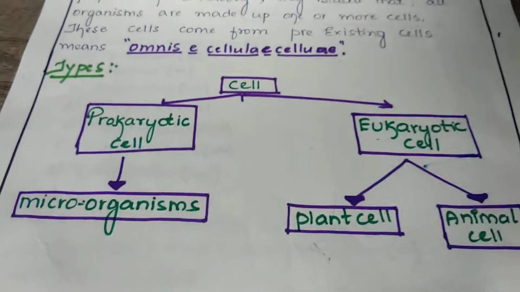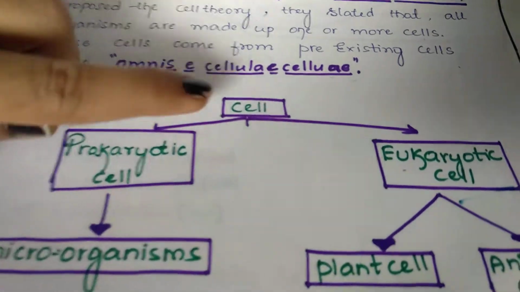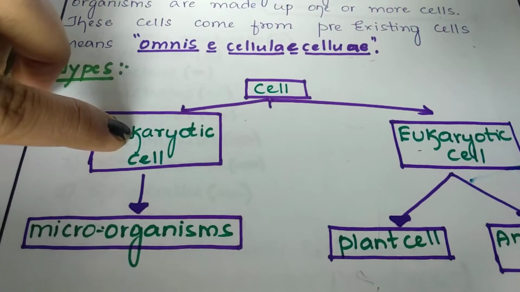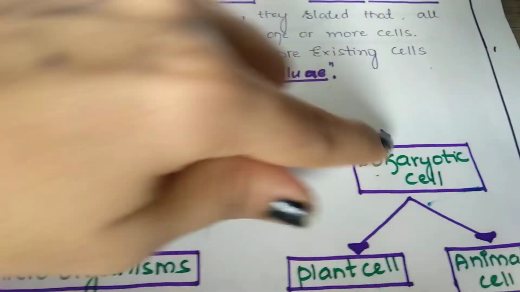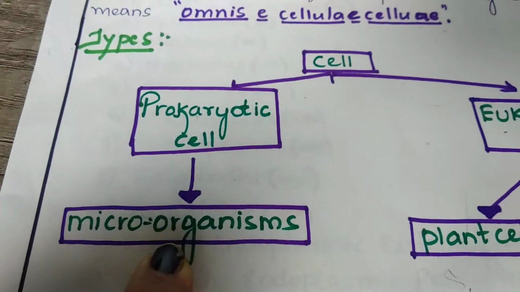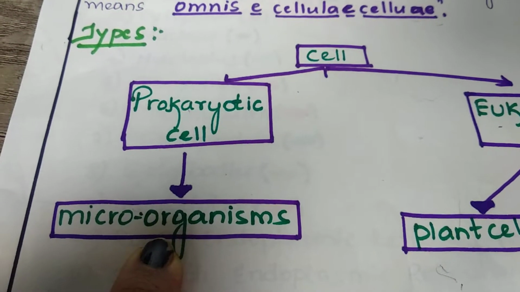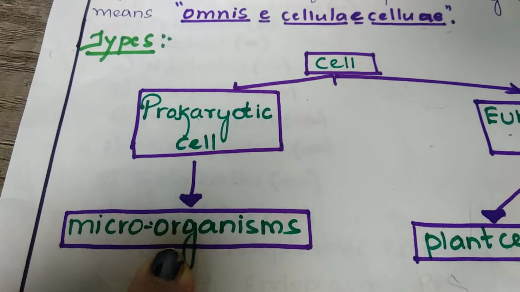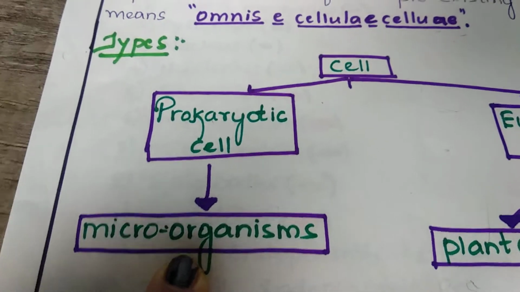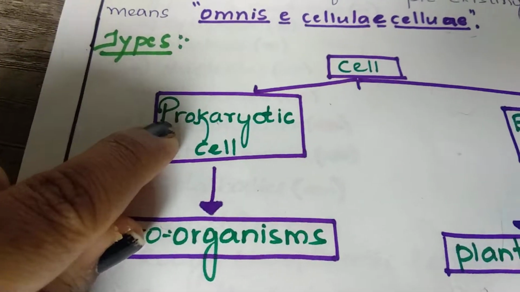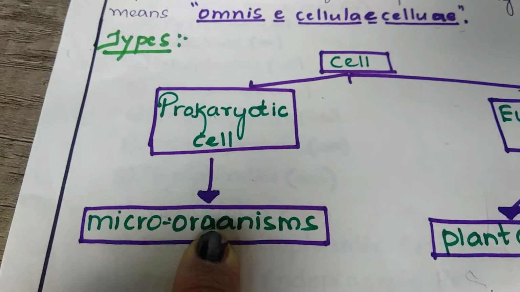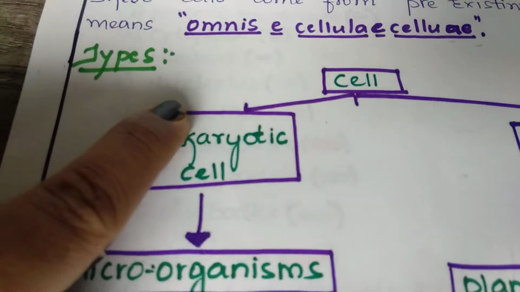Now we can move on to types of the cell. This is a general classification of the cell. Cells are divided into two types: prokaryotic cell and eukaryotic cell. Prokaryotic cells are found in microorganisms. That means the cell contains genetic material, but the genetic material is not covered by a nuclear membrane, hence it's called pro. Bacteria and other minor organisms can be placed under prokaryotic.